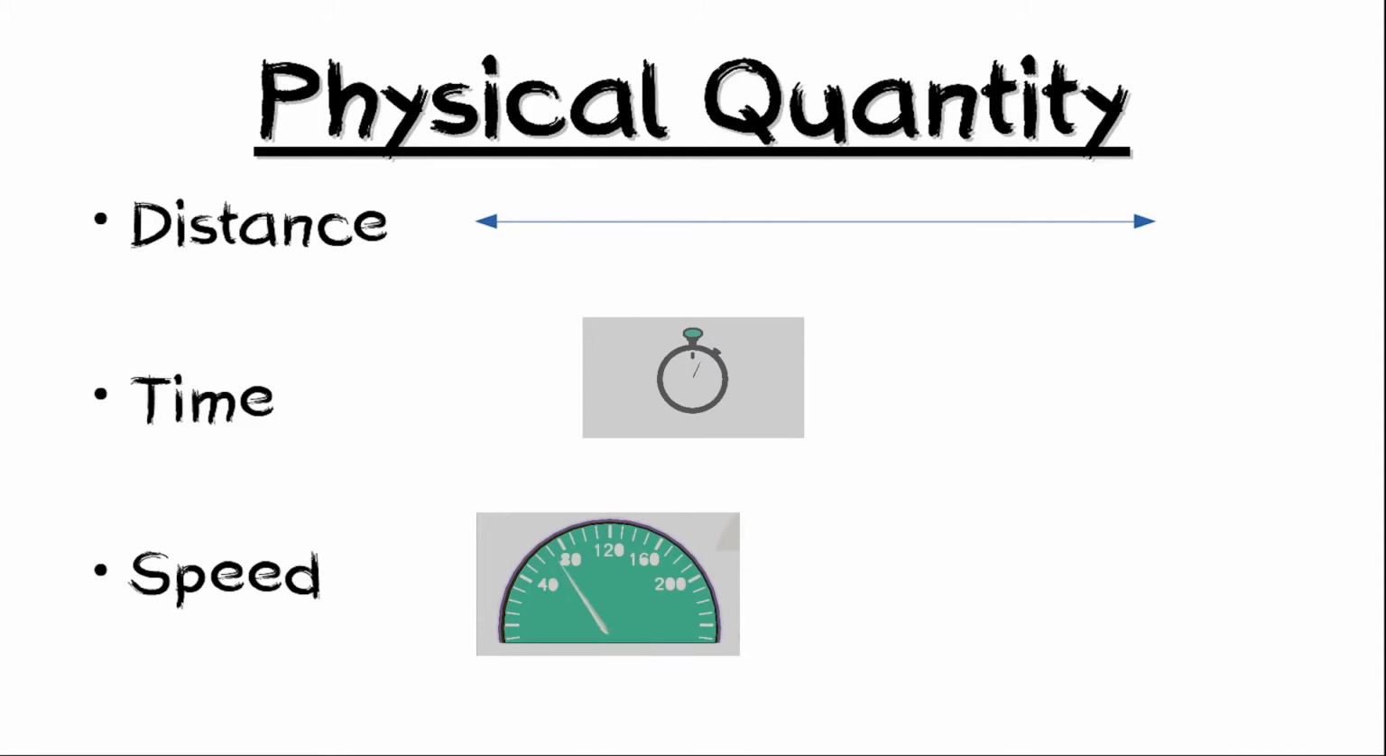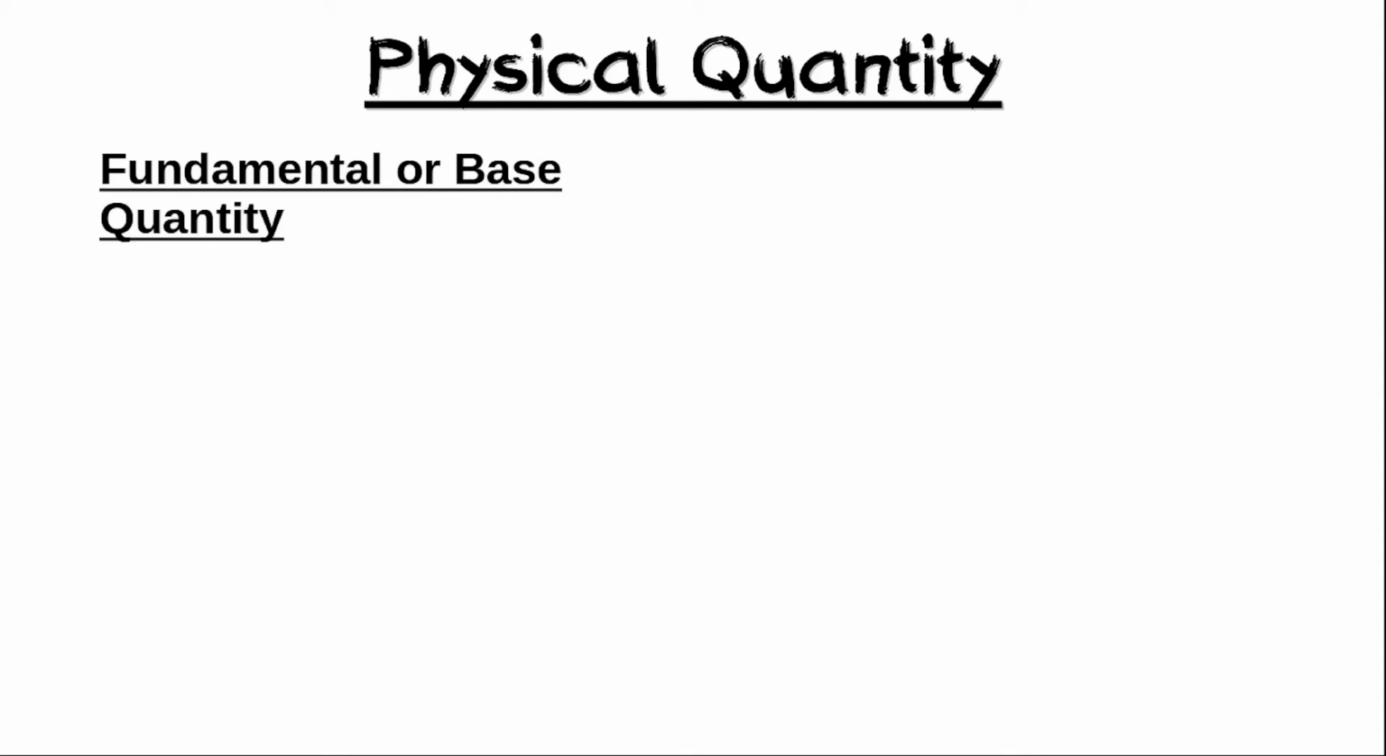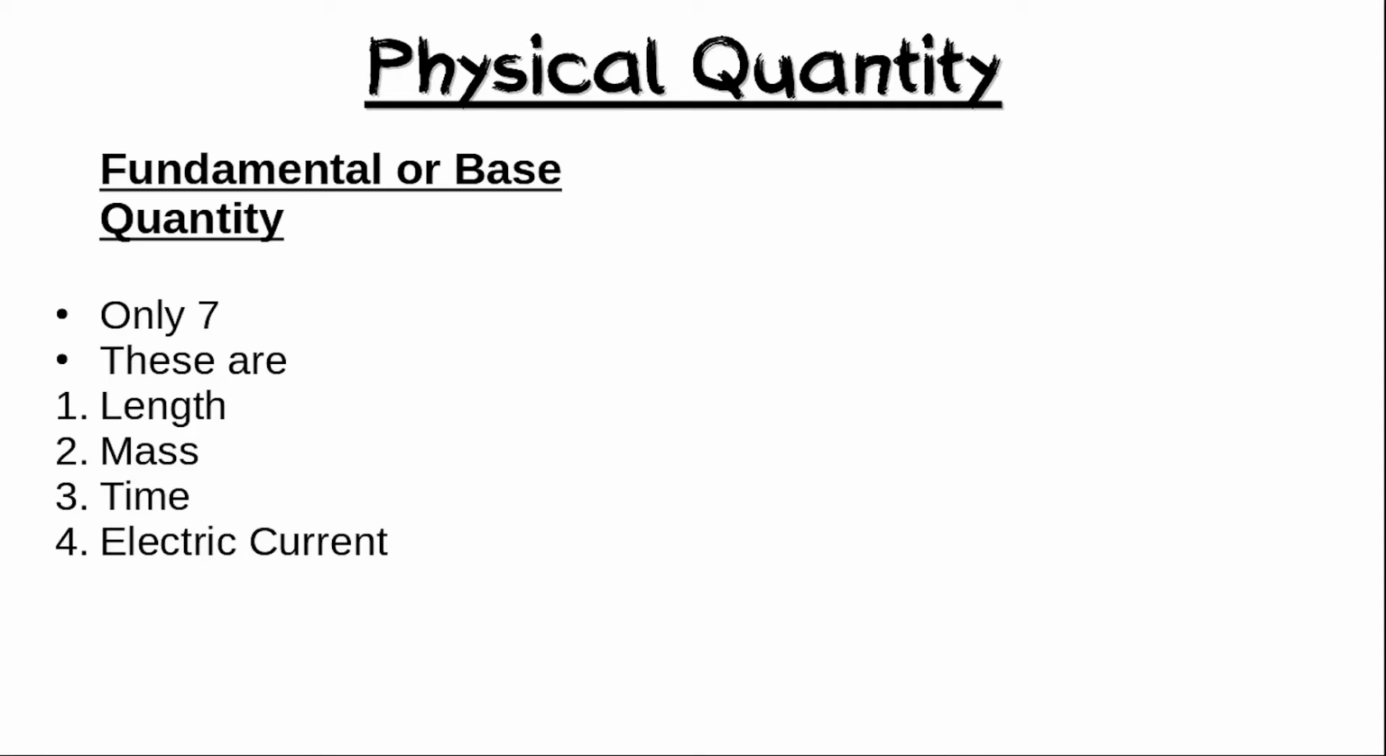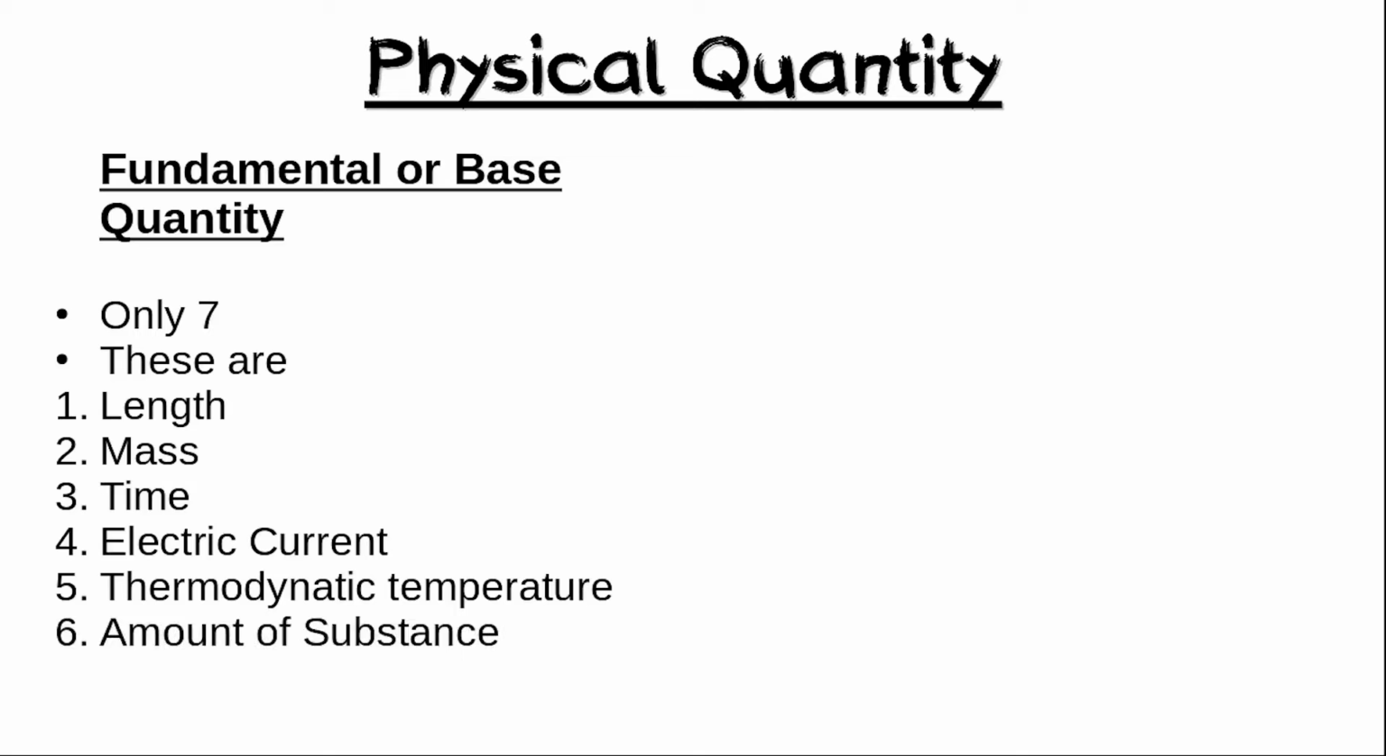One of the most important targets of physics is to measure physical quantity with accuracy. There are two types of physical quantity. Some are called fundamental or base quantities. There are only 7 fundamental quantities. These are length, mass, time, electric current, thermodynamic temperature, amount of substance, and luminous intensity. These 7 quantities are independent of other physical quantity and not defined in terms of other physical quantity.